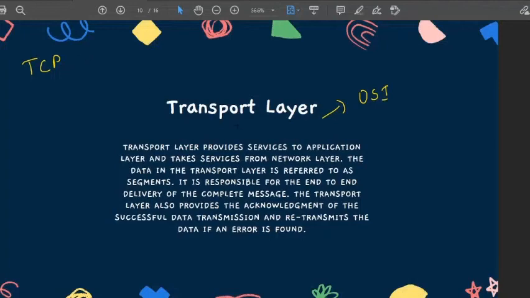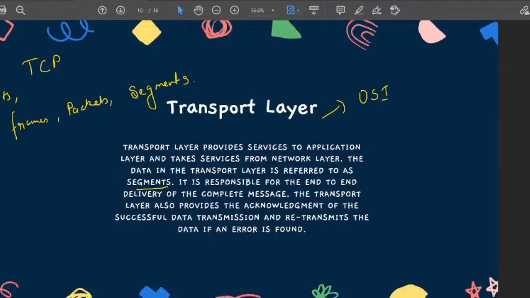The data in the transport layer is referred to as segments. Earlier, first we had bits, then frames, then packets, and now we have segments.